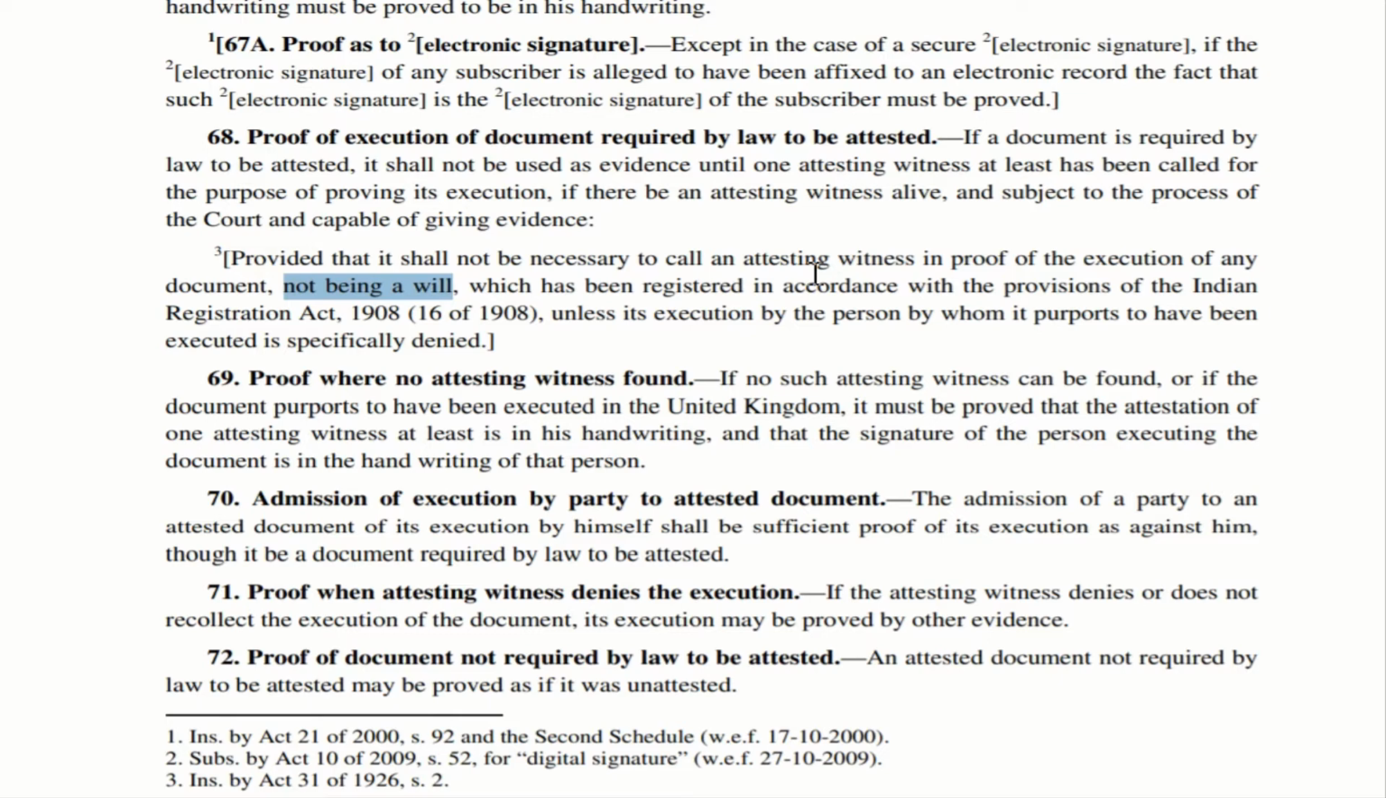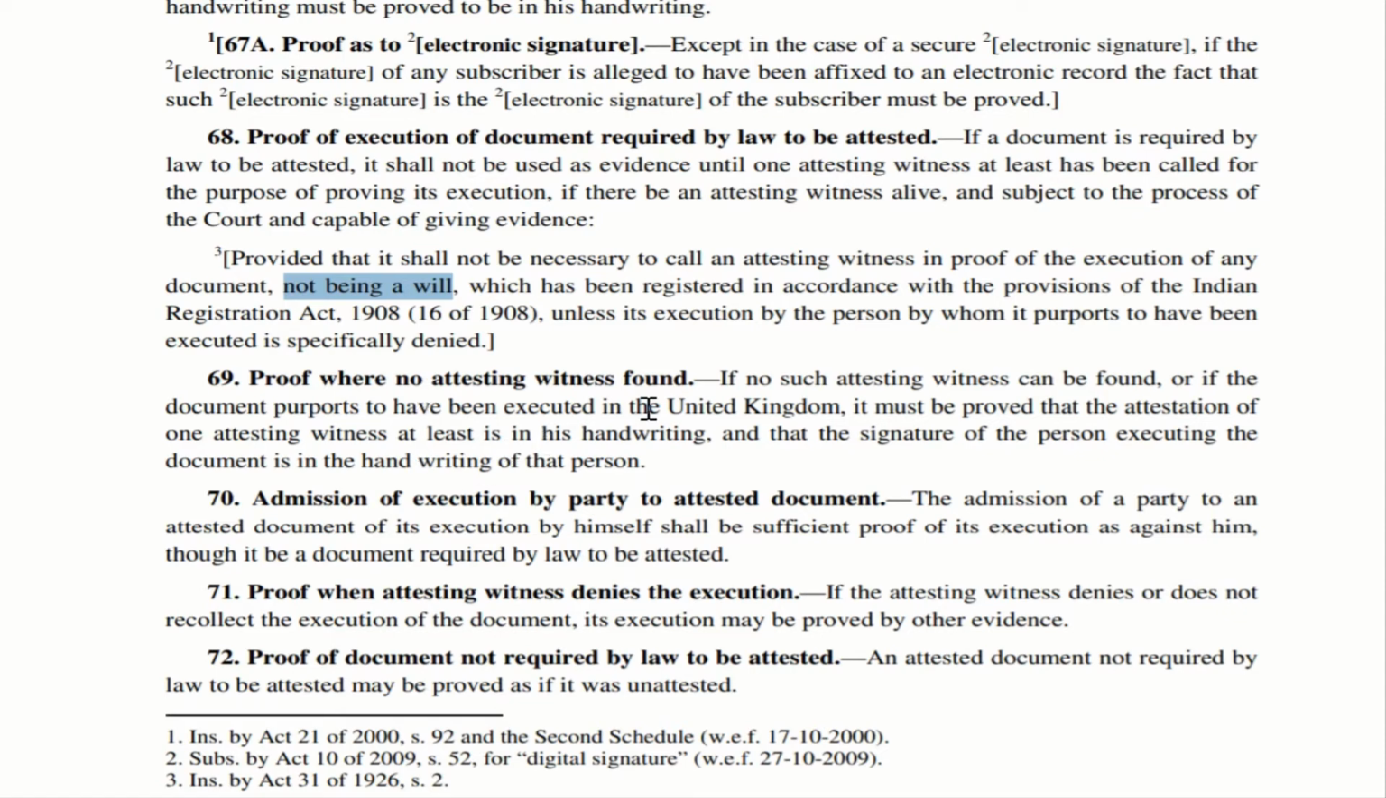The third aspect is that if the person who is said to have executed it denies, saying that no, I didn't execute this, in that case a witness needs to be called. The person who has attested needs to come to the court and say, yes, it is this person who has executed the document. So in all these cases, the witness has to come. If it is a will, the witness has to come. If the person who is said to have signed the agreement denies it, then the witness has to come. Except in these two situations, if the document is registered under the Indian Registration Act 1908, the witness need not come. Let us move to section 69.